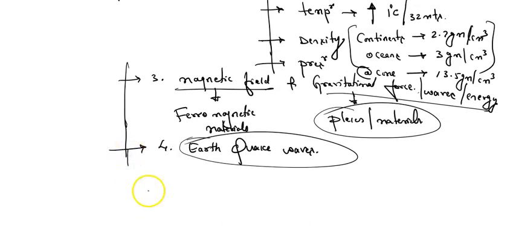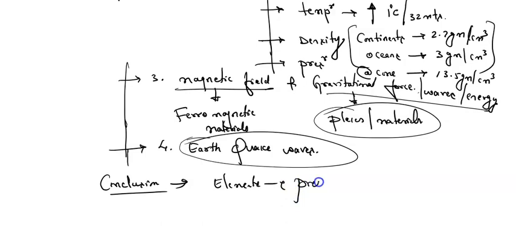And now what is the conclusion? The conclusion is that this information lets us predict which elements are present at the core.